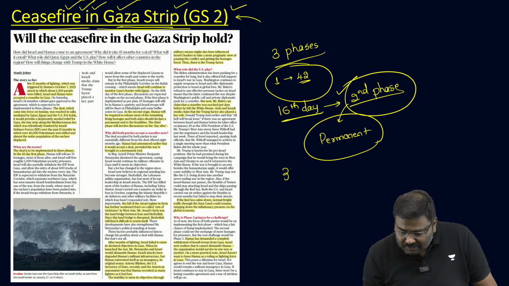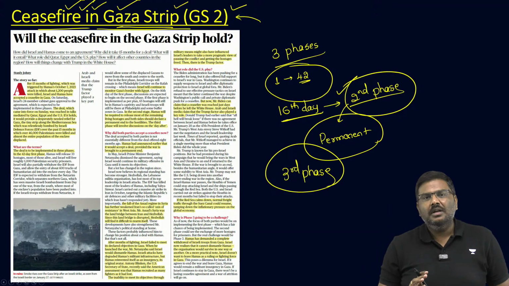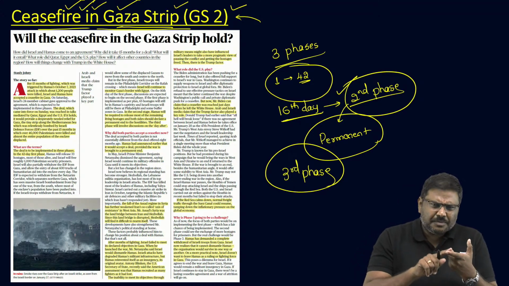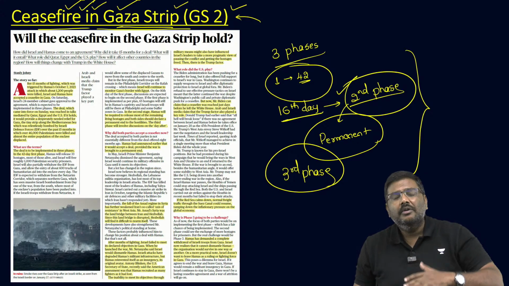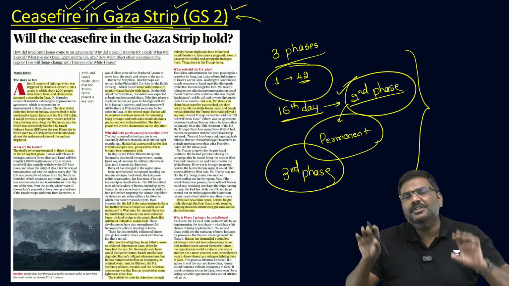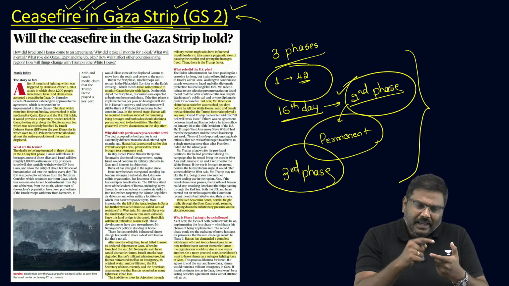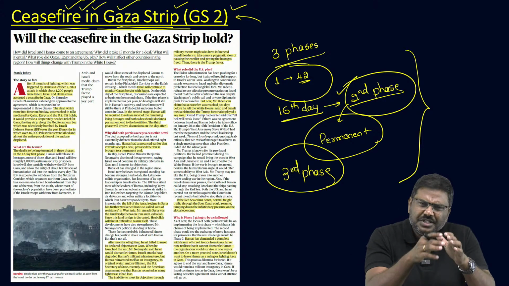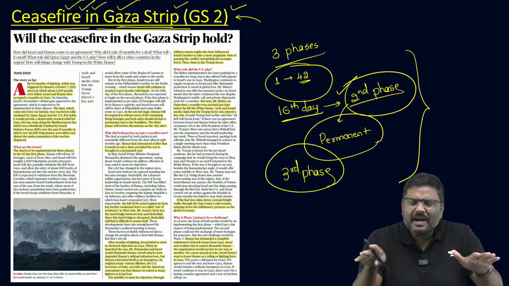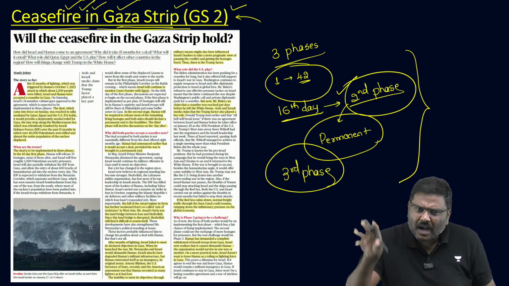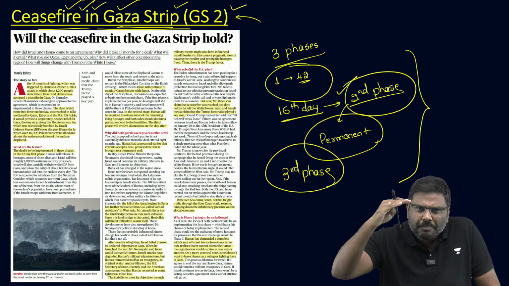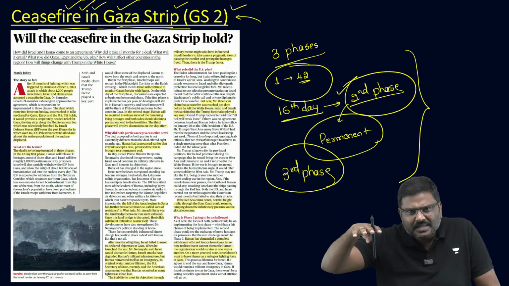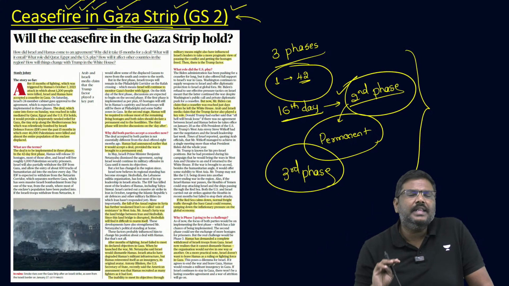And after this, the third phase discussion will start once we implement the second phase. Now, like I said, many of the experts have doubts regarding whether this particular stepwise approach will lead to an end of hostilities in the region. Reason being, when Israel started attacking, their agenda was to dismantle or disband the complete Hamas ecosystem. They have been very successful in killing the top officials of Hamas as well as Hezbollah.